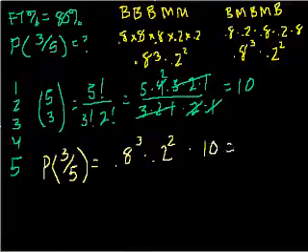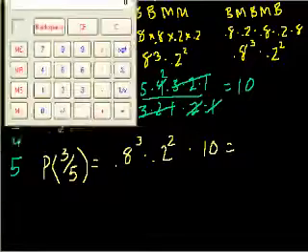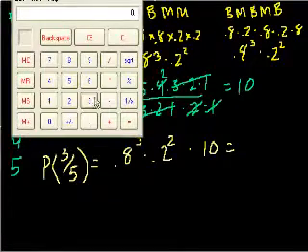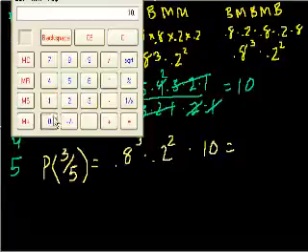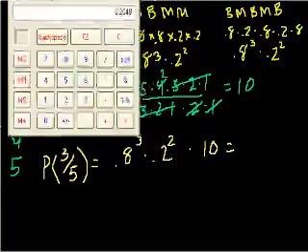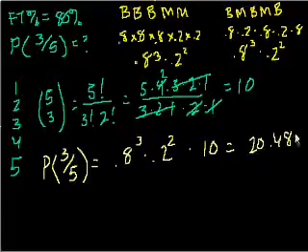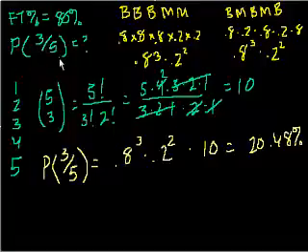Let me get my high-end calculator here. So let's see what that is. That is 0.8 times 0.8 times 0.8 times 0.2 times 0.2 times 10 equals 20.48. So it's essentially a 20.48% chance that I get exactly 3 out of 5 of the baskets.